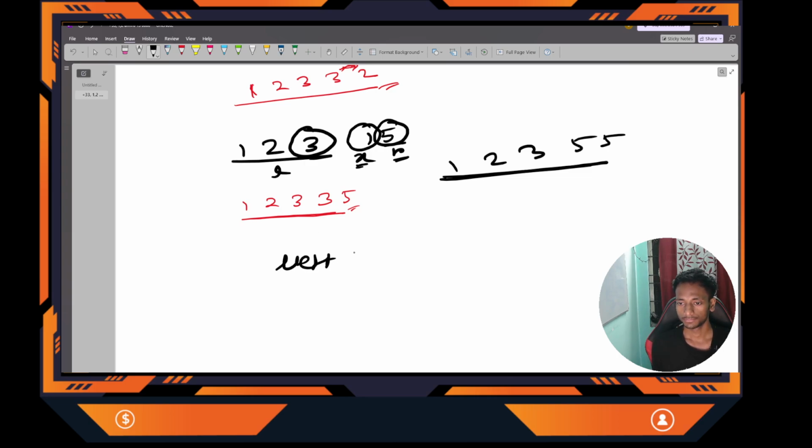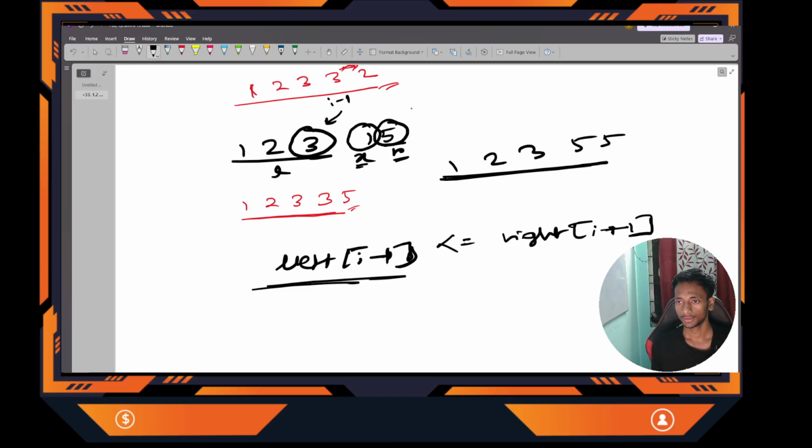That means left of I minus 1, where I is the target index, should be less than or equal to right array of I plus 1. This is I minus 1, and this is I plus 1. So I can merge only if the 3, whatever the number present, is less than or equal to the 5, right? If both are 3, then it is also possible, right?